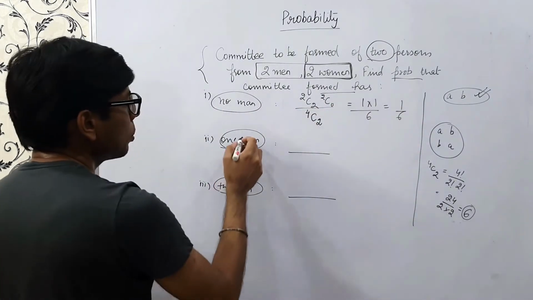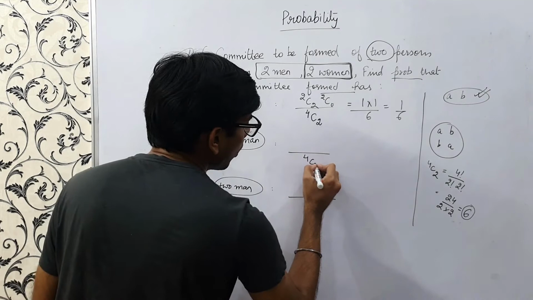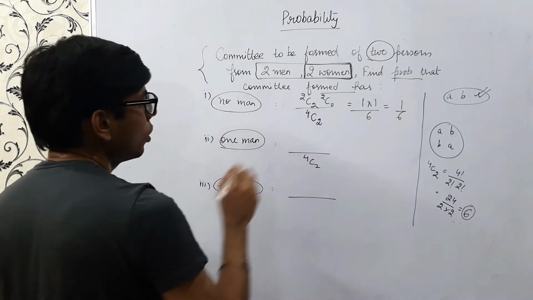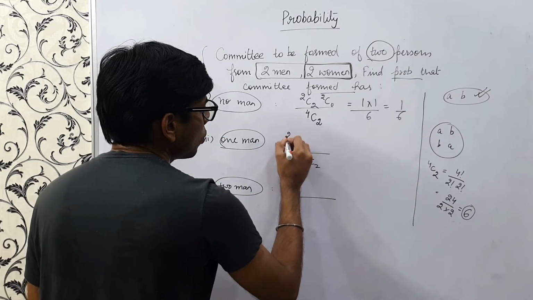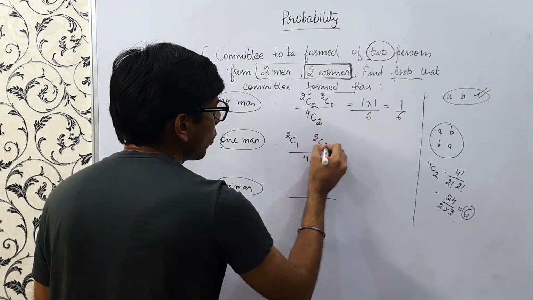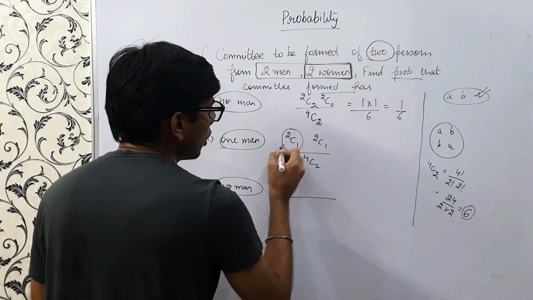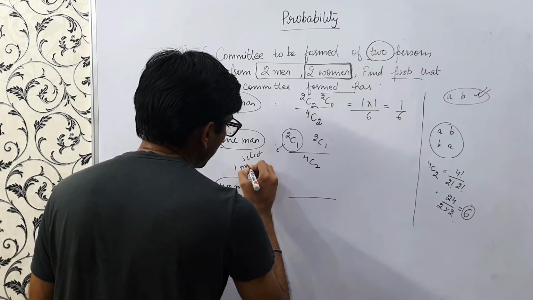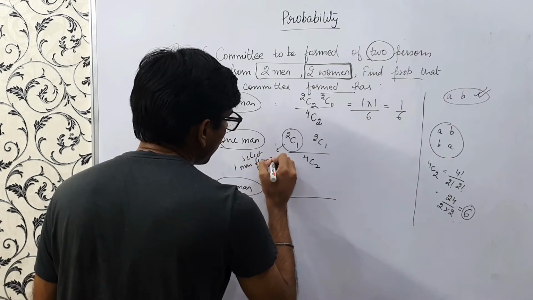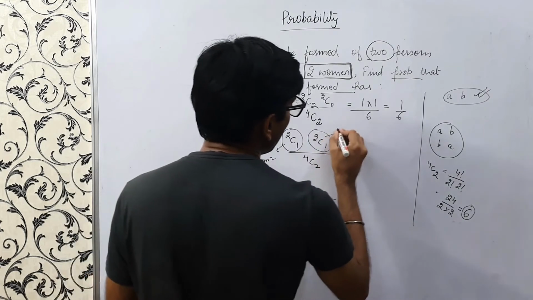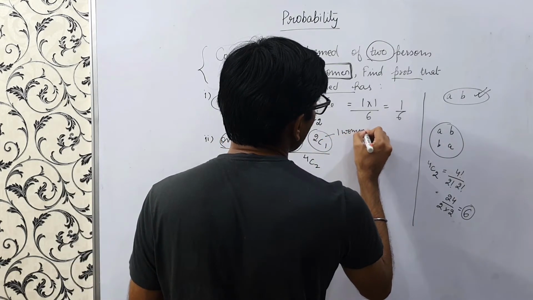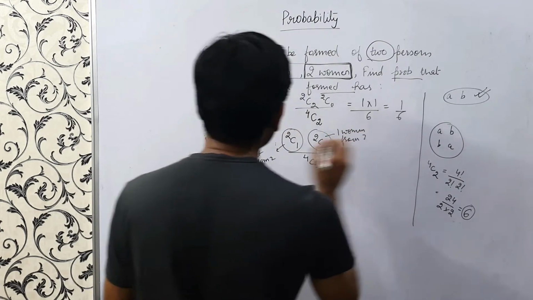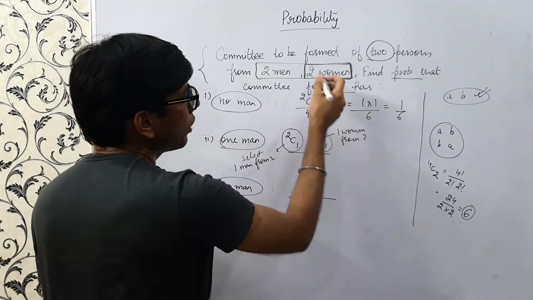Got it? So similarly for 1 man, the denominator would be the same, 4C2. So this is 2C1 into 2C1. What does this mean? This is select 1 man from 2, and this is 1 woman from 2, because if we have to have one man, then the number of women would be 1.